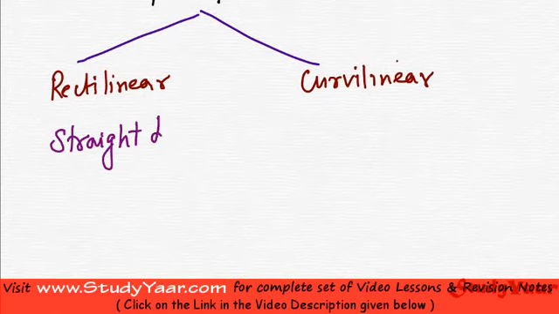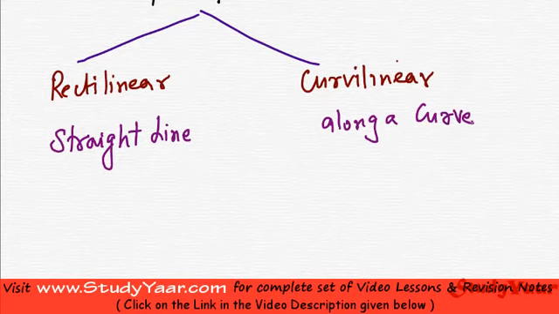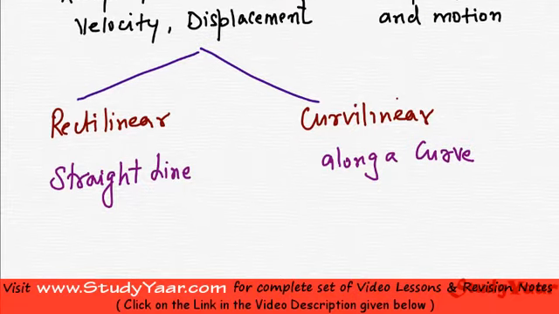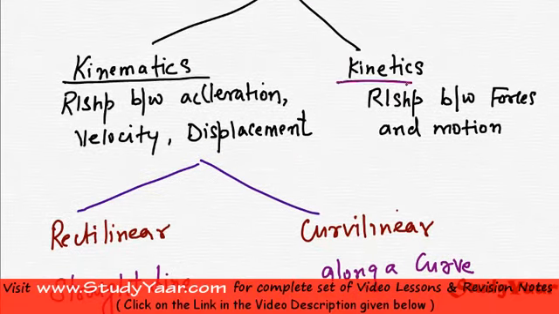Curvilinear is motion along a curve. So first we are going to study rectilinear motion, then we are going to study curvilinear motion, and finally we are going to take a look at kinetics.